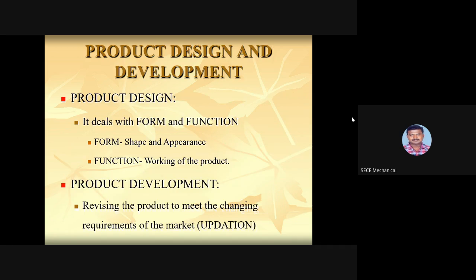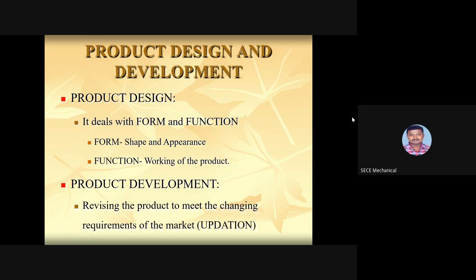Next, product design and development. Product design deals with form and function. The form is nothing but the shape and appearance. This is one of the important factors in each and every product when we are going to manufacture it. The shape and appearance attract the customers, dealers, or suppliers. When an aesthetic design or look is implemented, definitely it is going to attract all the customers.